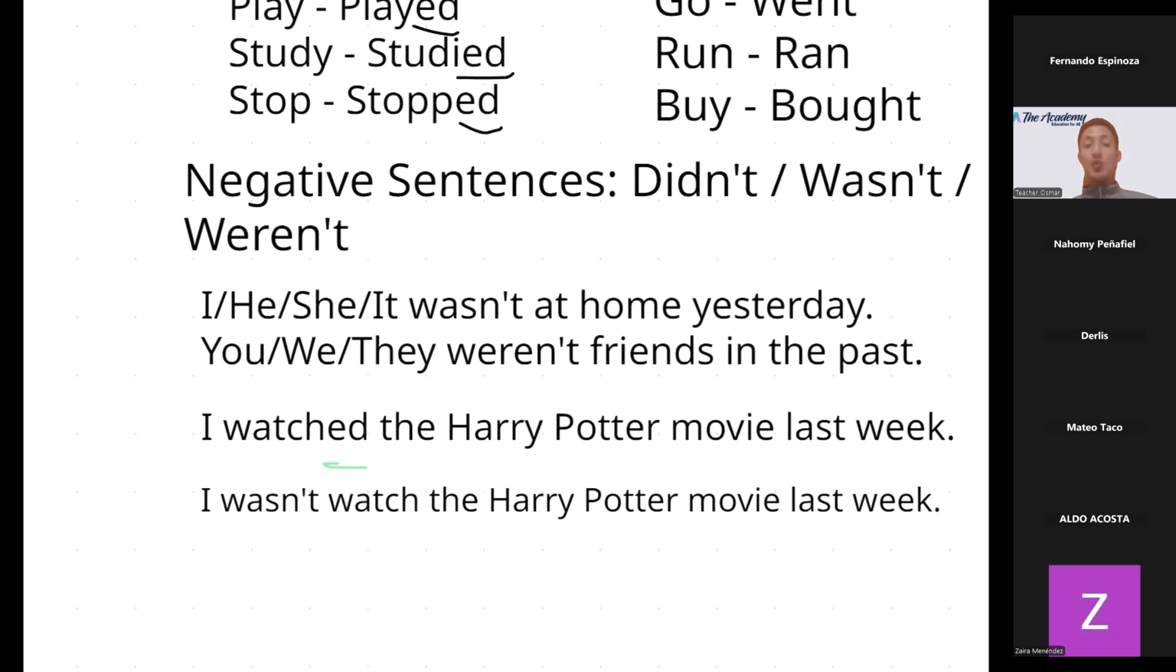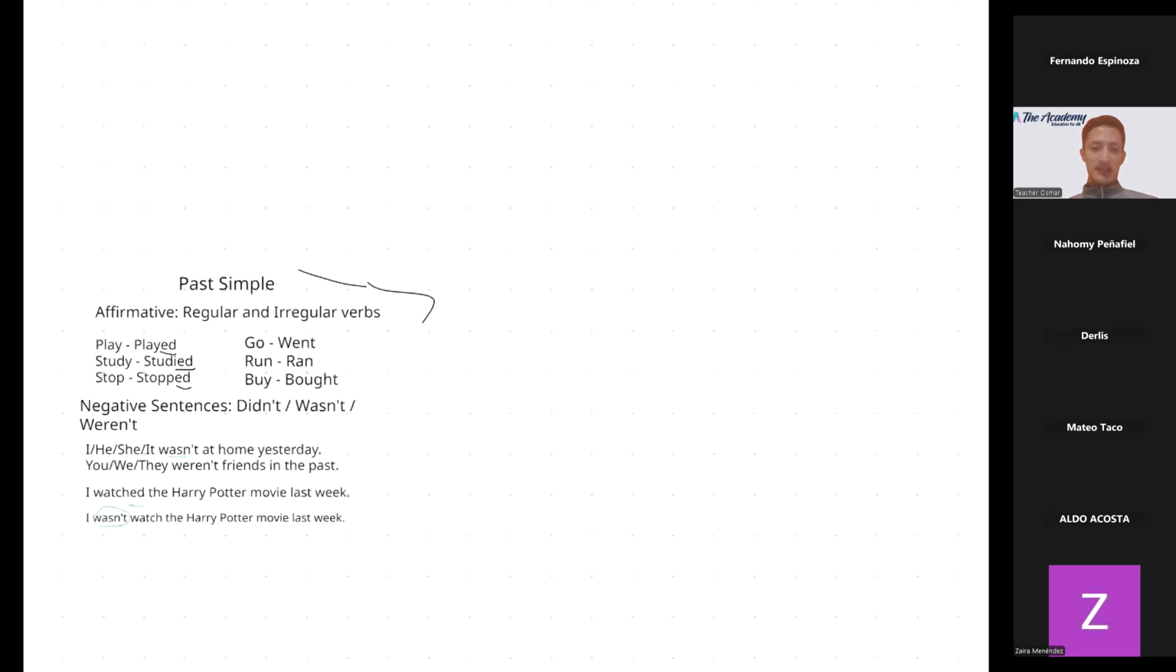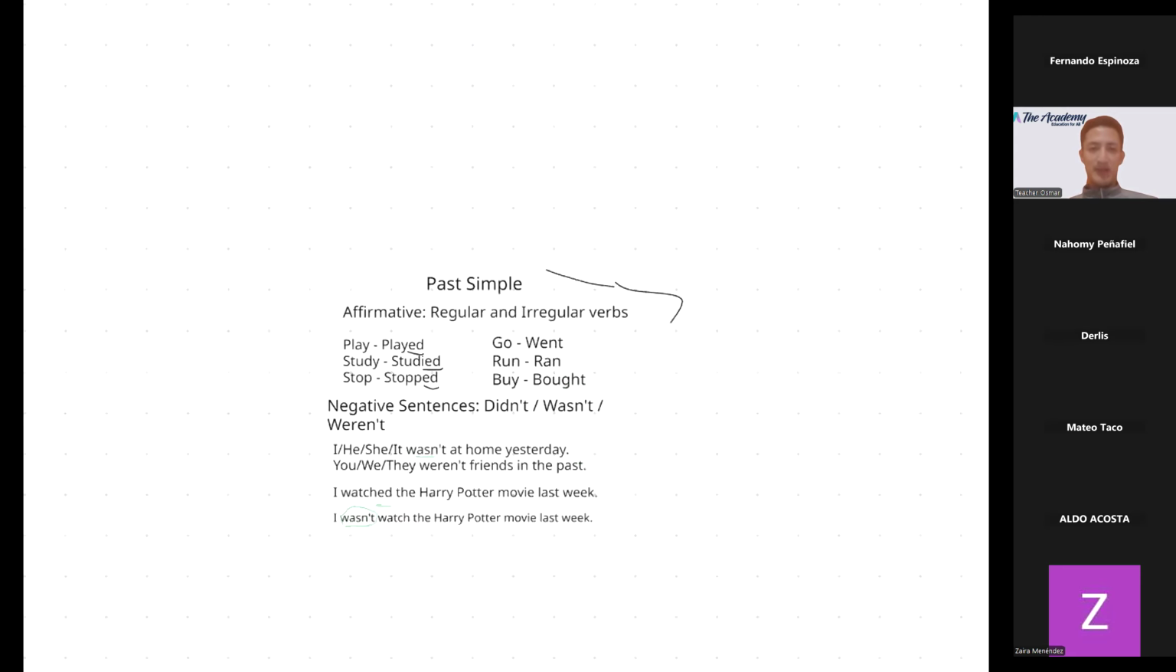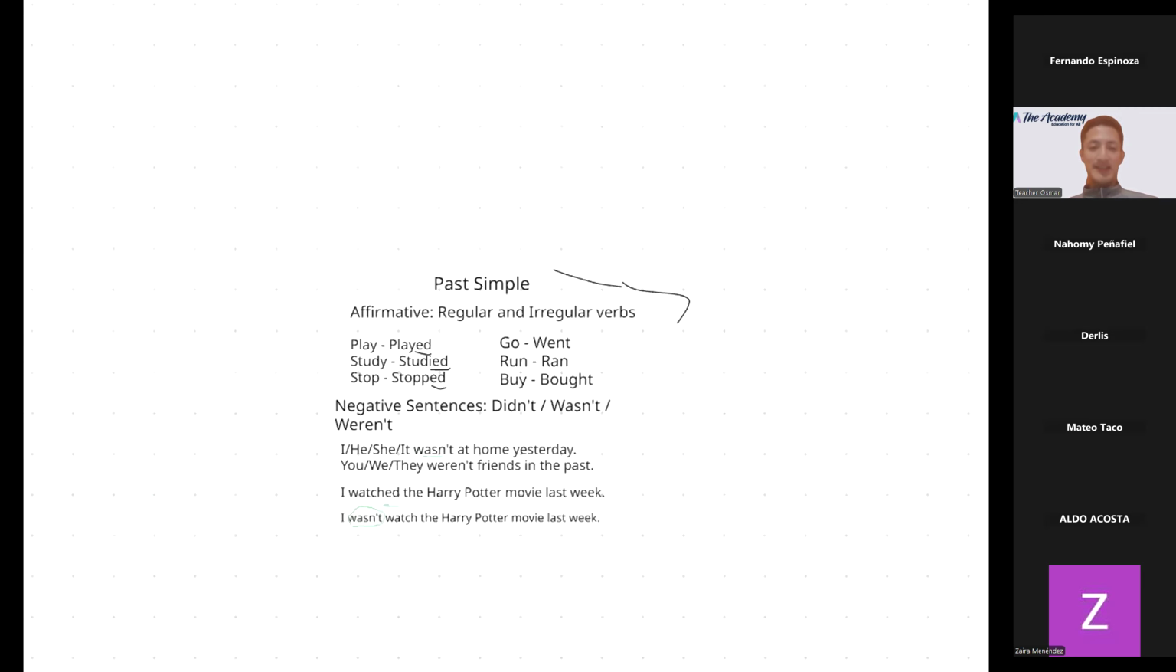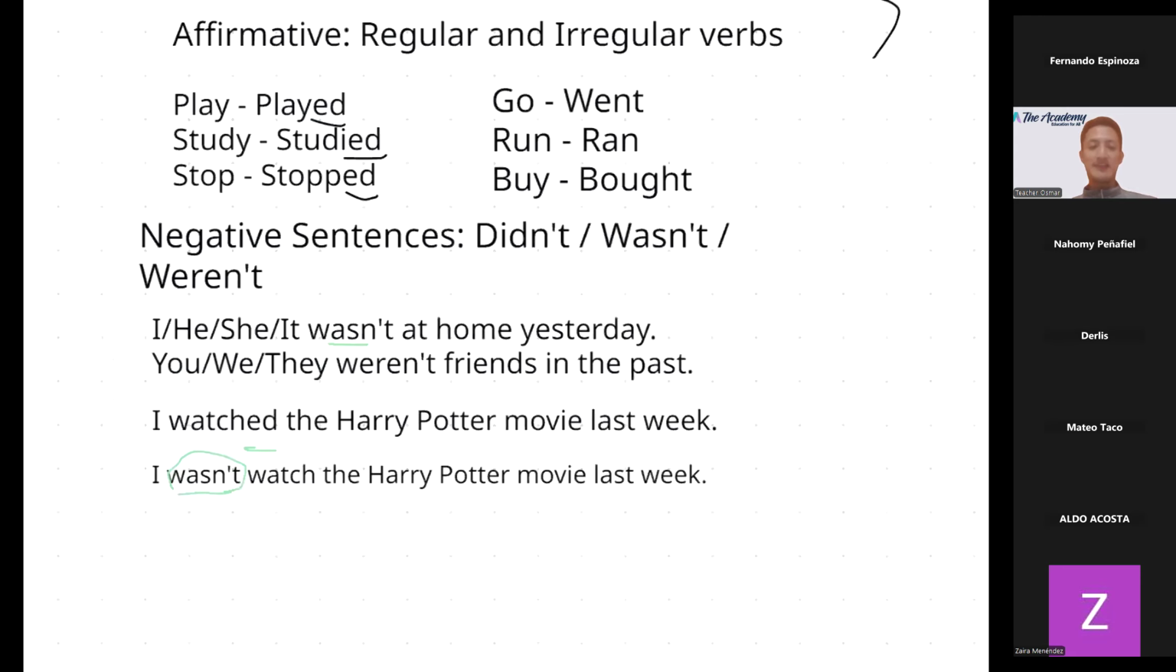No se olviden que el wasn't, in this case, indica negativo también en pasado, pero es solo para el verbo to be, just for the to be verb. Así que, si le tradujéramos, literal sería como, yo no estuve ver la película de Harry Potter la semana pasada, ¿no? Porque wasn't, la traducción sería como estuve o fui. Yo no estuve, I wasn't watch, la verdad es que no quedaría para nada, porque en este caso, remember, significa estuve o fui, ¿no?